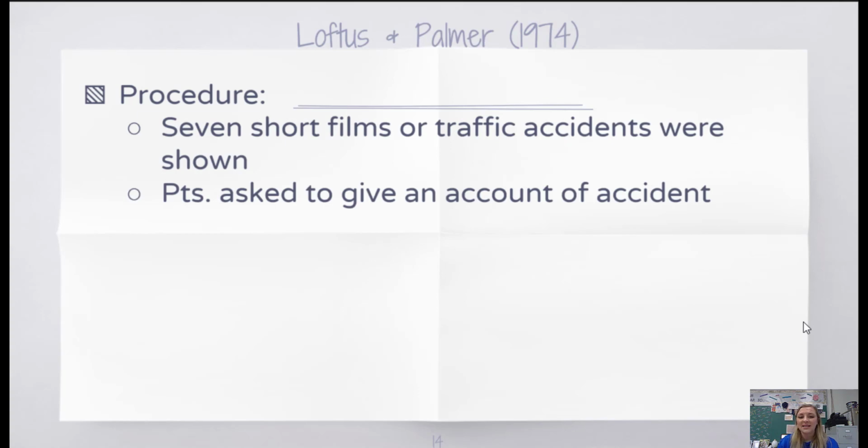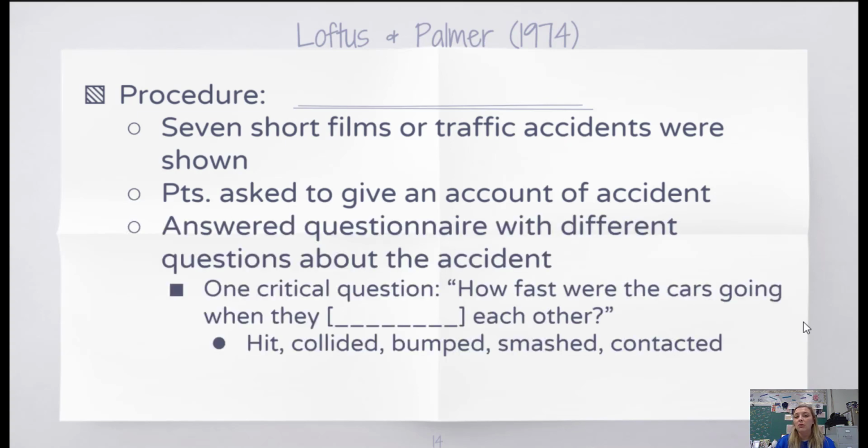Then participants were asked to give an account or a recollection of what happened during the accident, and they answered a questionnaire about each of the accidents. On each questionnaire, there was also one critical question: how fast were the cars going when they blanked each other? That blank was filled in with one of 5 verbs: hit, collided, bumped, smashed, and contacted. Loftus and Palmer wanted to see if changing that verb changed the estimation of speed.